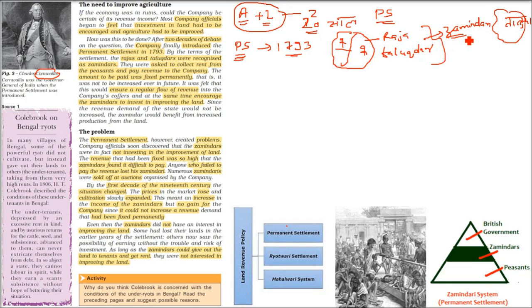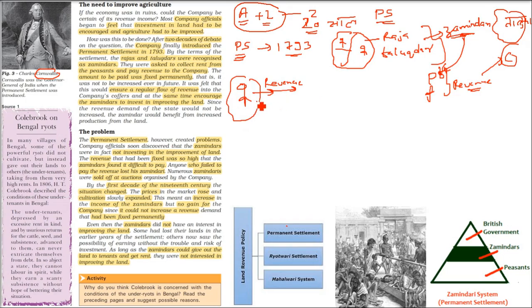So what is the work of the Zamindar? The Zamindar has to pay a fixed amount of revenue to the company. That is, the Zamindar will take the Lagan tax from the peasants and farmers, and then take this revenue and give it to the company. This is the work of the Zamindar. Assume he is the Zamindar. He has to give fixed revenue, that is, say this is your area, you have to give us, say, 500 rupees. I am taking an example, all are examples. So give us 500 rupees.